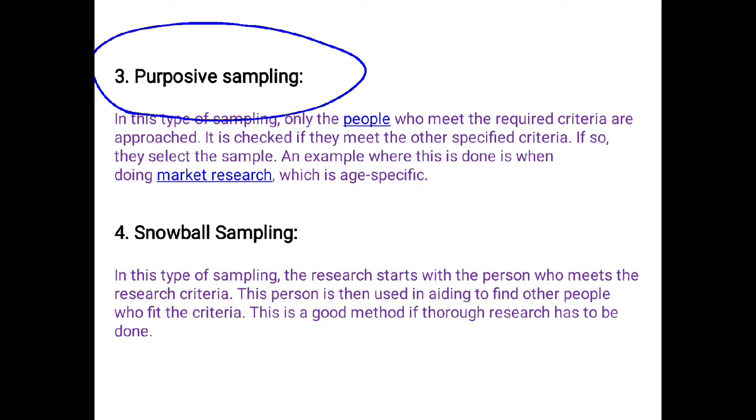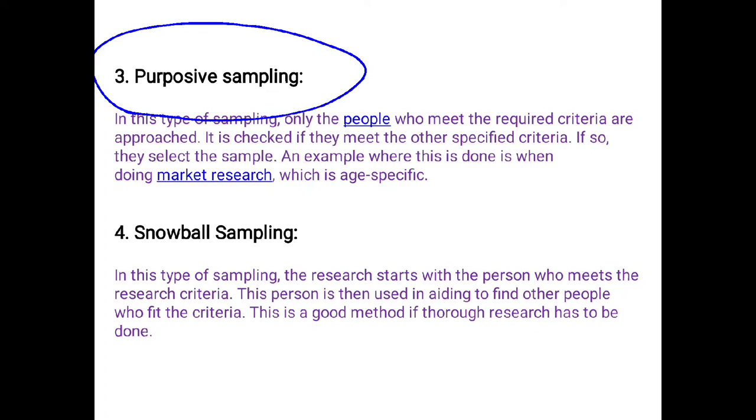Purposive sampling is also known as judgmental, selective or subjective sampling. This is very important. Here the researchers depend on their own judgment when choosing members of the population to participate in their survey.